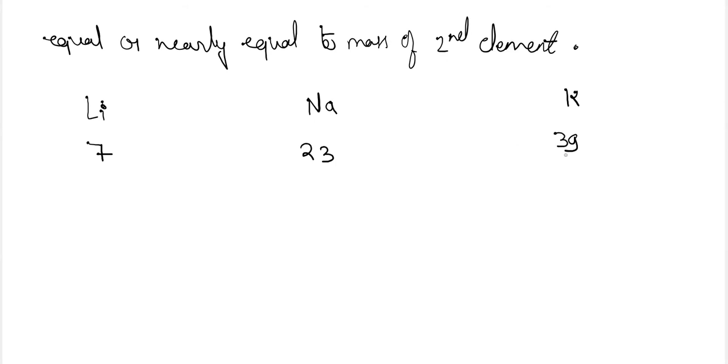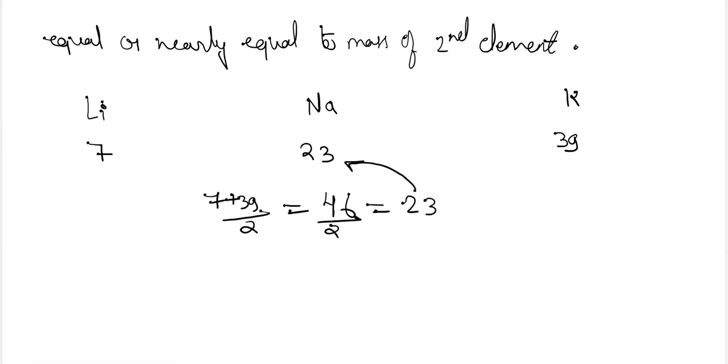If we take the average of the first and third element, that is 7 plus 39 divided by 2, that is 46 divided by 2, which is 23. So it is very much equal to that of the middle element.